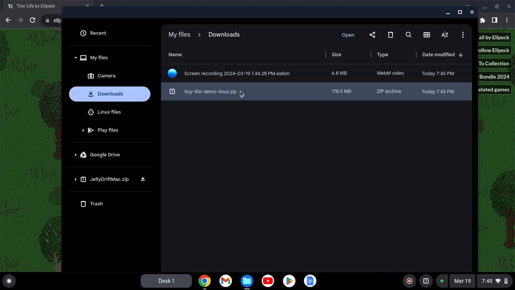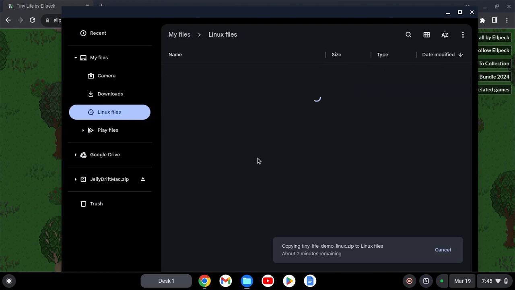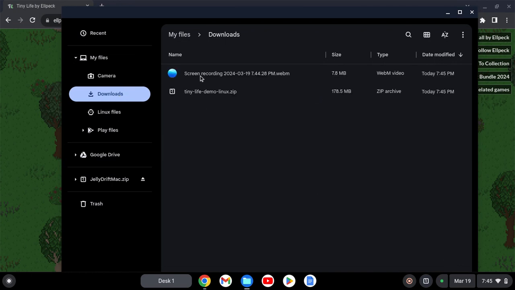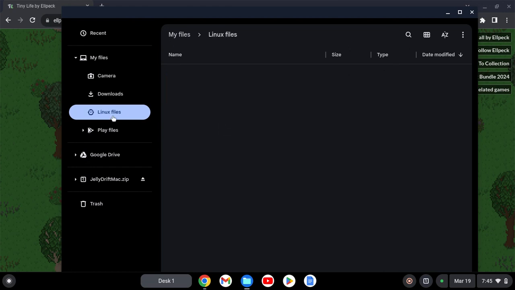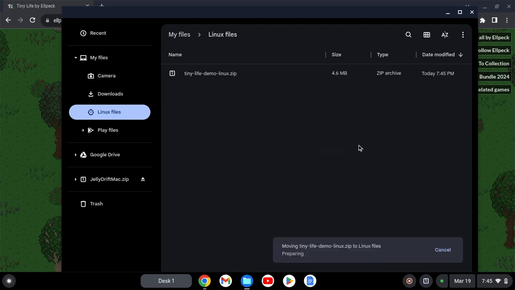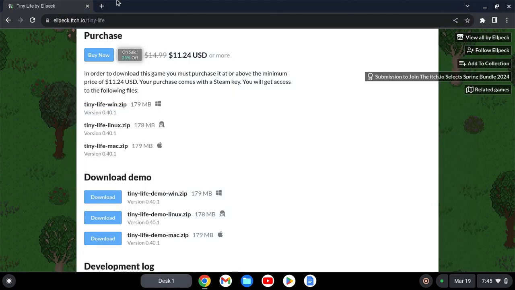Okay, so after that's done, hit show in folder and make sure to move the file to the Linux files. Or instead of that, I could just right click on the file and then hit cut, and then go into Linux files, right click, and then hit paste. I'll just close. Okay, so now that's done.